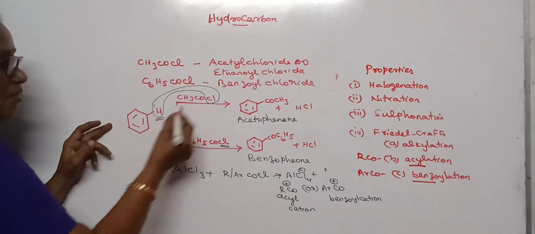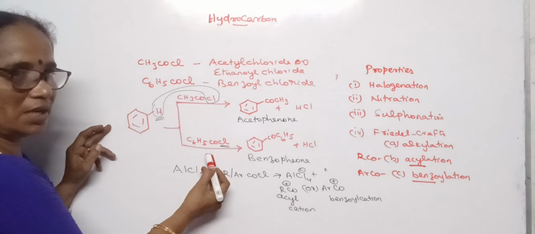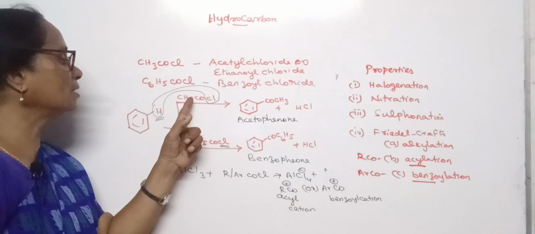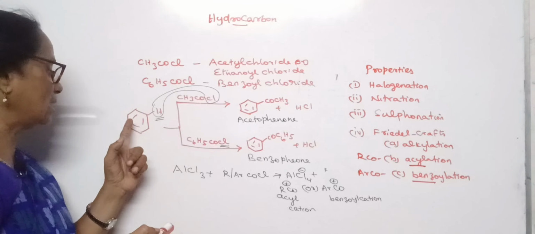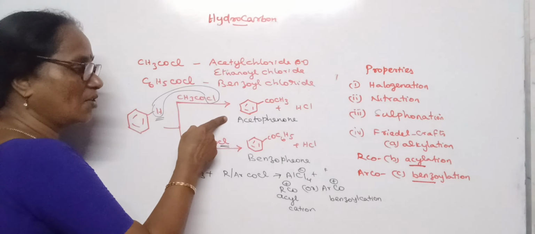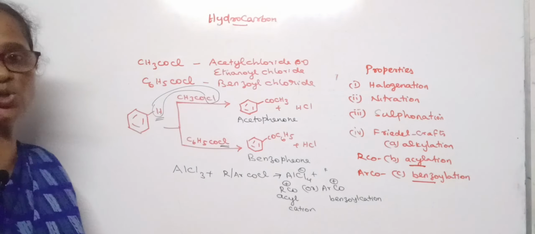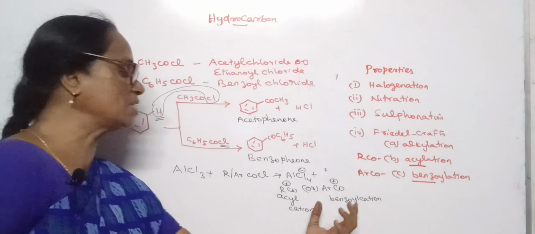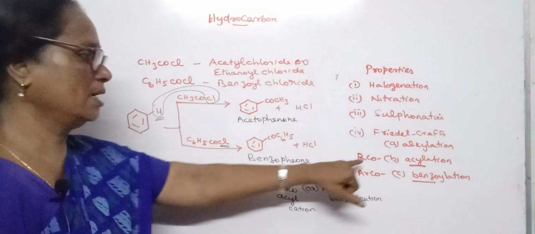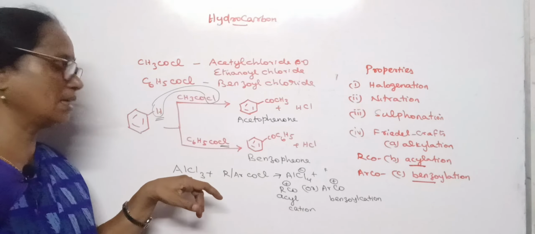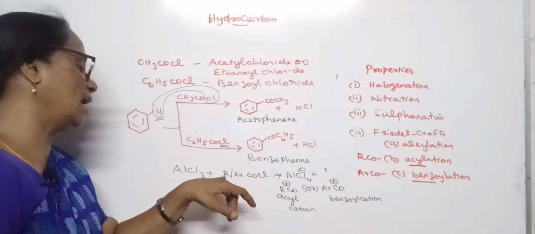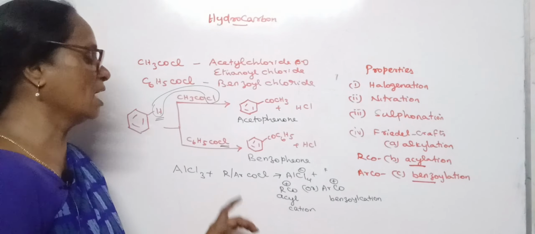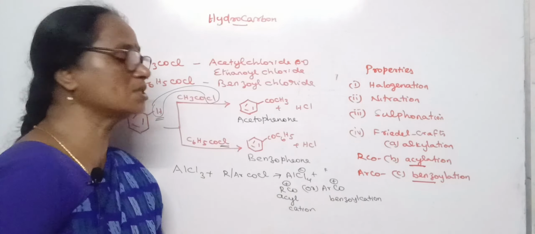Let us take benzene with the acetyl chloride or with the benzoyl chloride. The hydrogen atom of the benzene ring takes chlorine, where the carbon of the CO group attacks the benzene ring. As a result, we will get acetophenone or benzophenone. How is that acyl cation or benzoyl cation produced? Just like in alkylation, we take the Lewis acid, which reacts with either acetyl chloride or benzoyl chloride. It forms AlCl4 minus with the acyl cation or benzoyl cation.